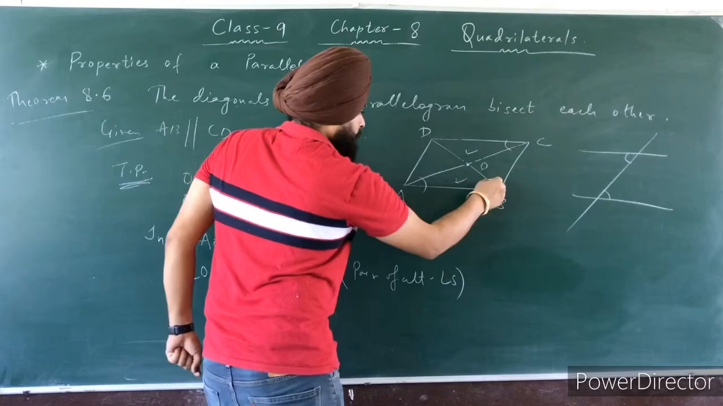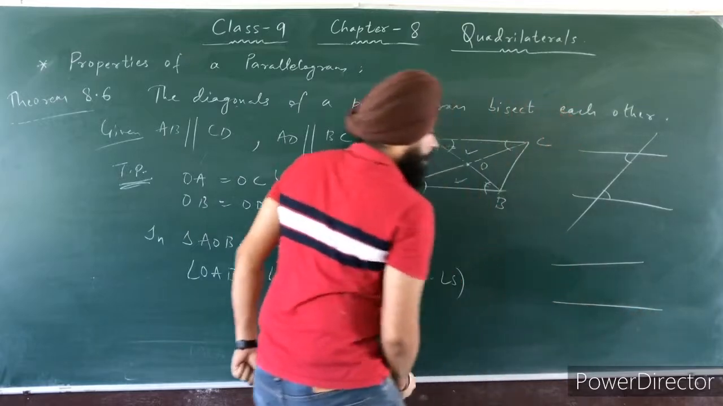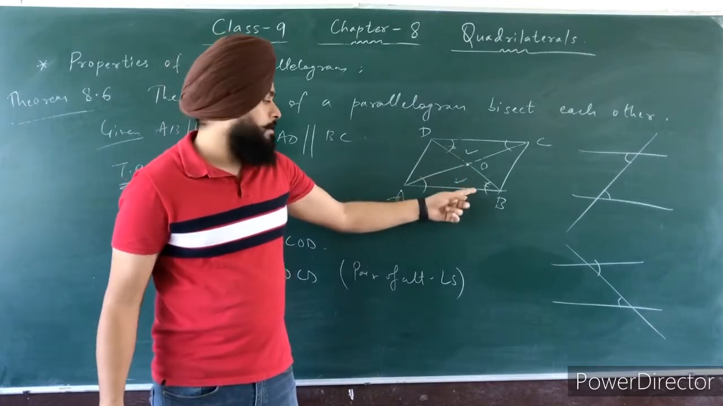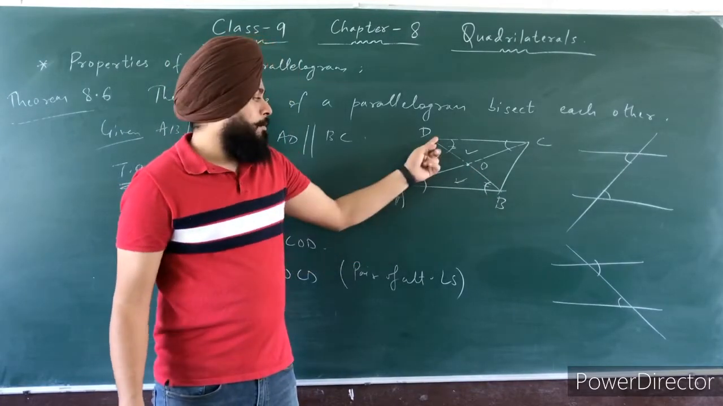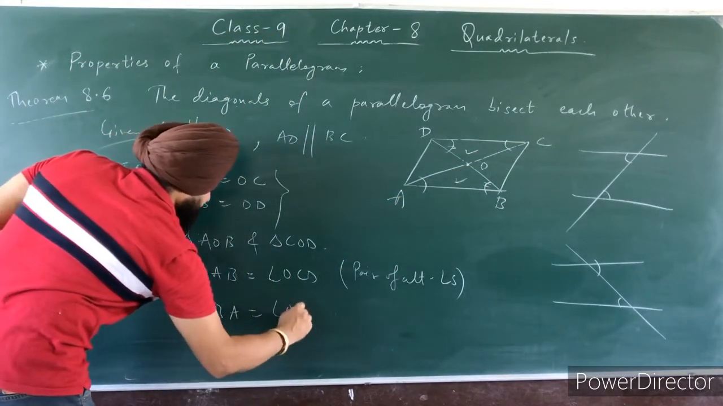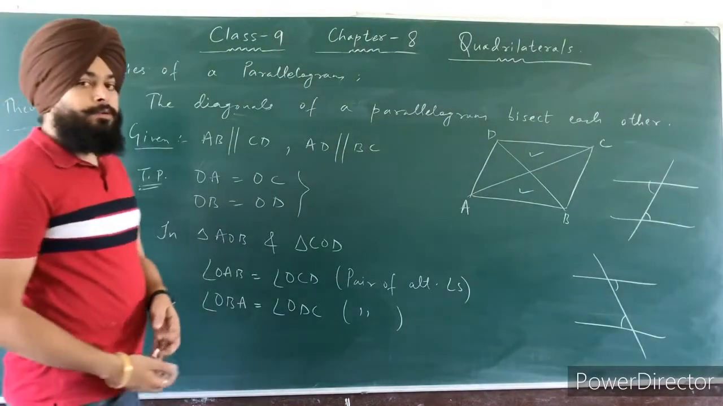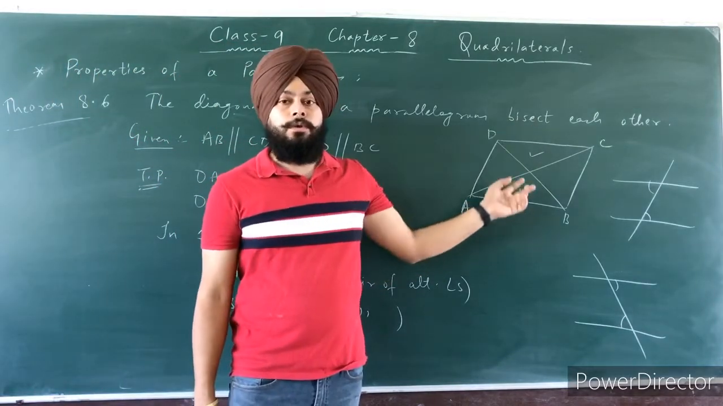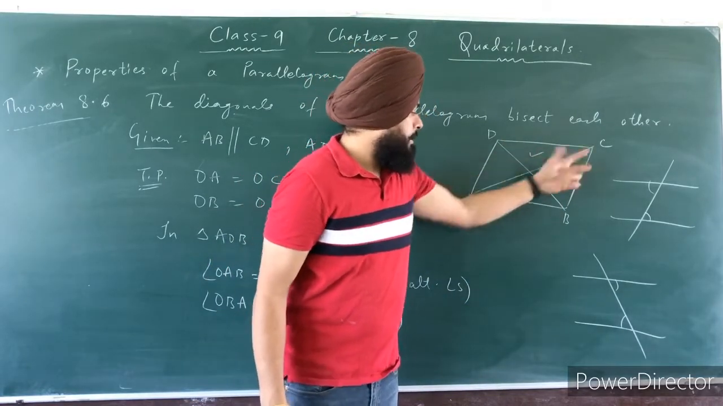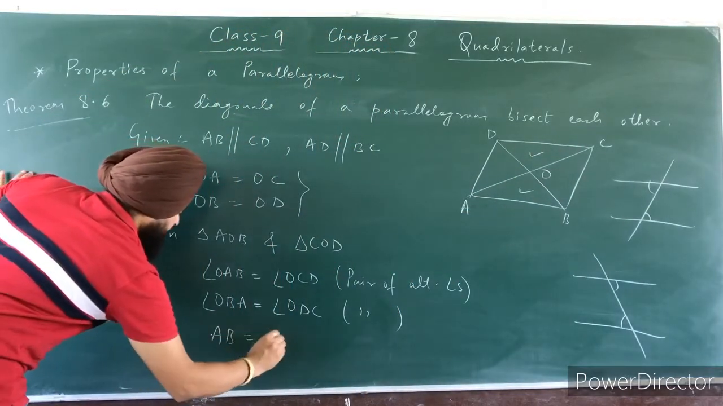Next one is you can take this angle. This is also equal. These are parallel lines and this is a transversal. So again you can see here a pair of alternate angles. The name of this angle is angle OBA and the name of this angle is angle ODC. The reason is the same, pair of alternate angles. And the third one is we know that in a parallelogram opposite sides are also equal. So in triangle OAB and triangle ODC, this AB side is equal to CD. So you can write here AB equal to CD.